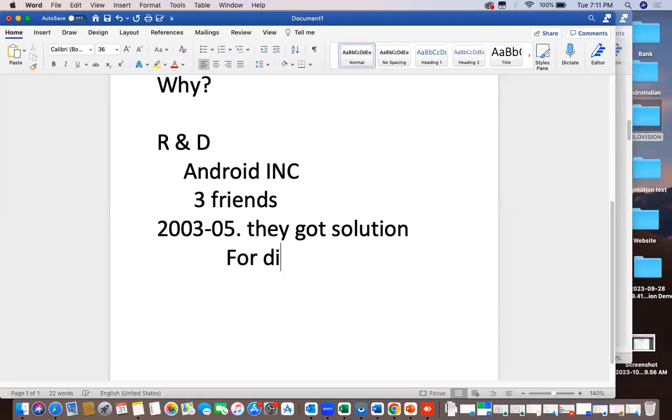But what happened here? For the last 2 years, everyone was not doing any extra job. They were completely dependent on this, not getting any salaries, and whatever amount they had, they invested in this R&D. So now they struggled with funds. They didn't have any funds to move further.